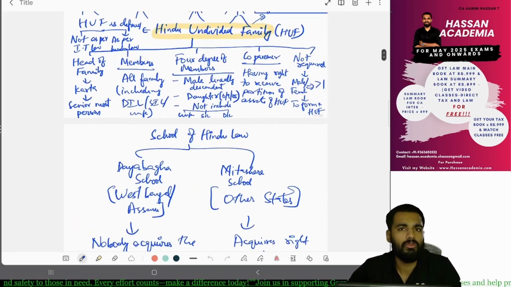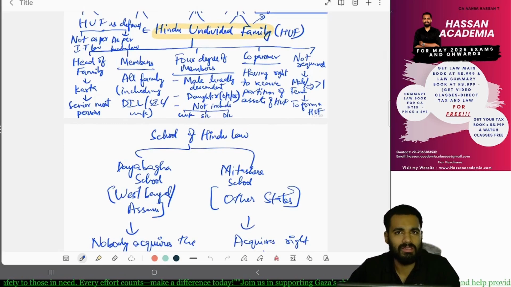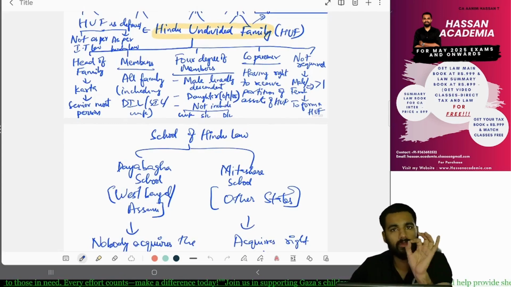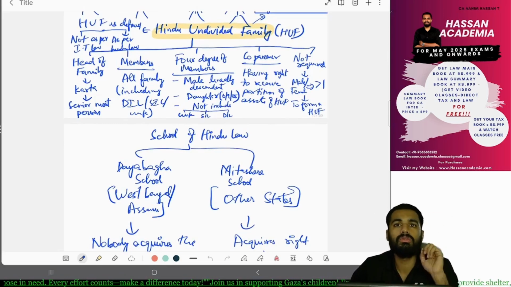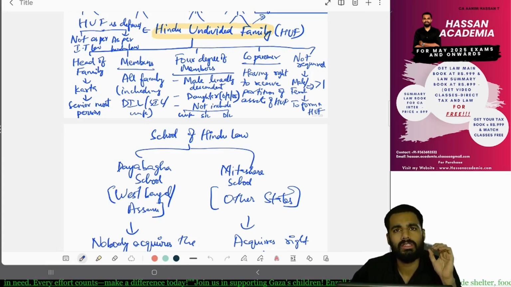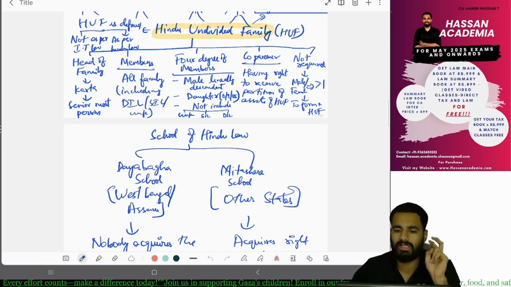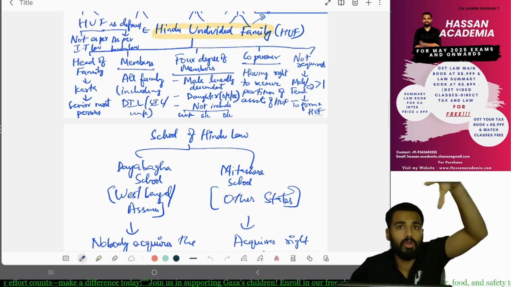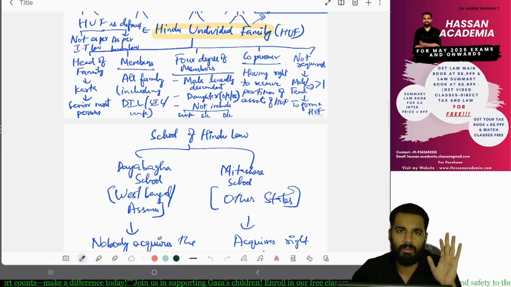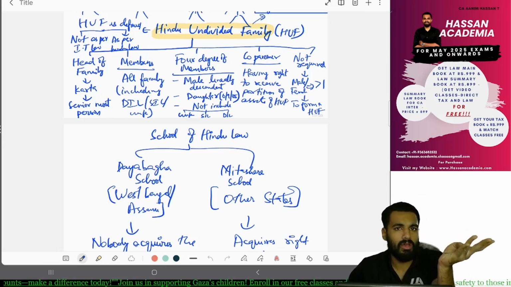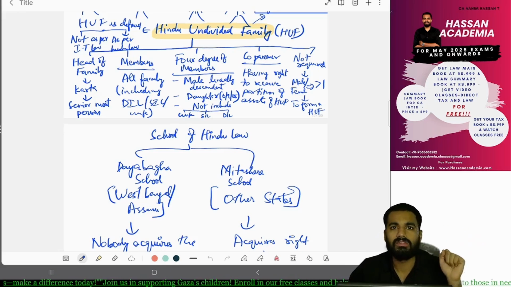Next, HUF. What is HUF? Hindu undivided family. Is it defined as per income tax? No, it is defined as per Hindu law. And what is the senior most person called? He is called Karta. He is the head of the family. Yes or no? Yes. Next, who are the members of the HUF? Every family member, including the wife, daughter-in-law, and son-in-law.